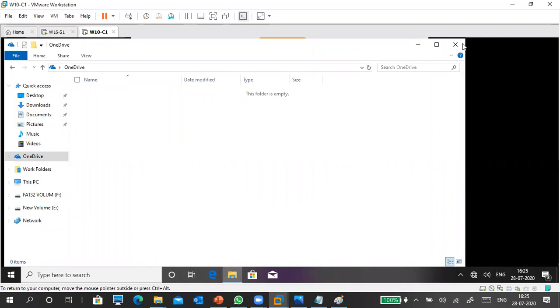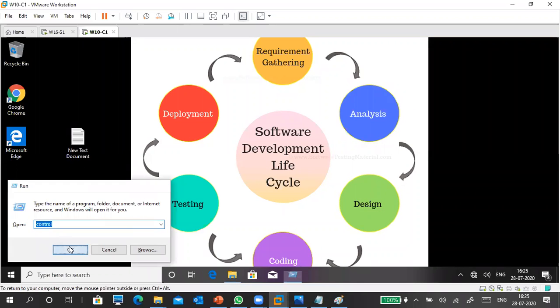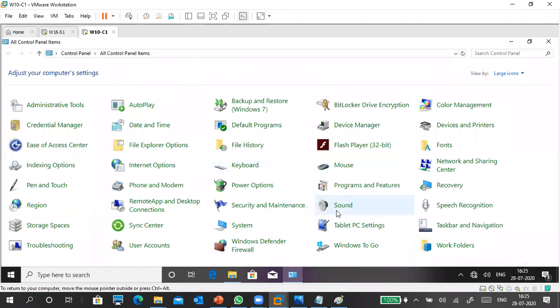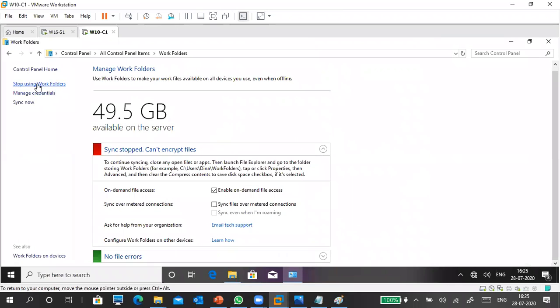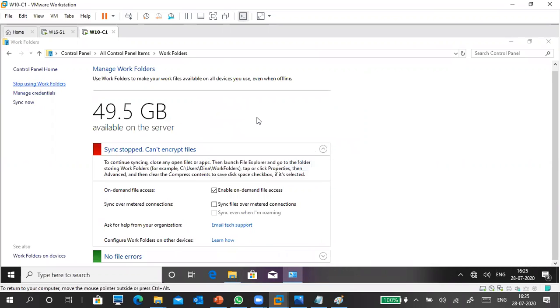I want to go to control panel. Actually, it won't apply unless you reconnect it back. Okay, it is 4.5. So what I'm going to do is stop using it. Okay, 49 GB is there now.